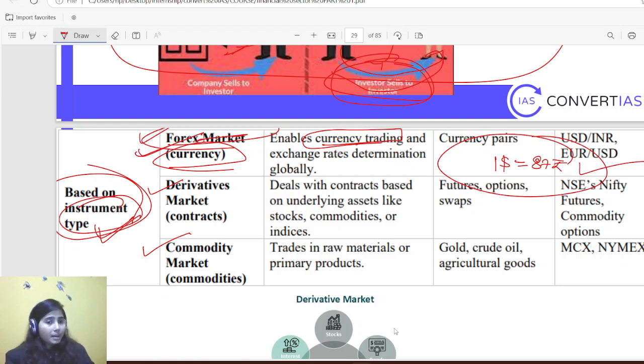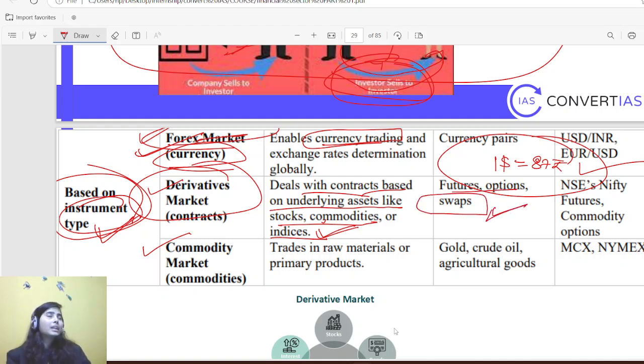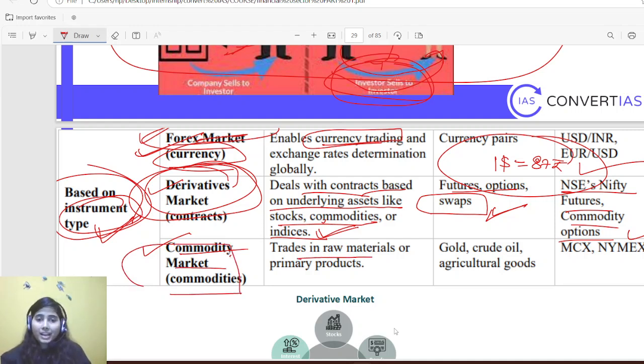Then comes the derivative market, which deals with contracts based on an underlying asset like stocks, commodities, or indices. It depends upon the contract, futures, options, swaps, something like an agreement that if this happens, then you'll be paying me this much, so something dependent on something. Then NSE's Nifty futures, commodity options, something like that. Then comes the commodity market. The commodity market trades in raw materials or primary products, gold, crude oil, agricultural goods. So that happens here.